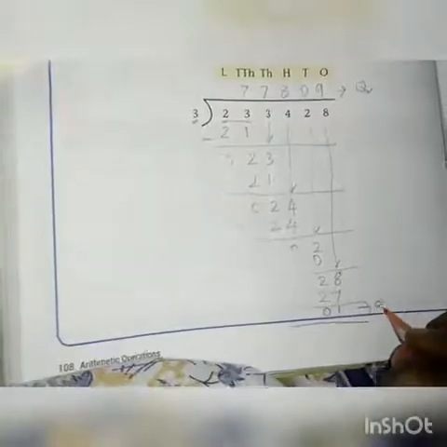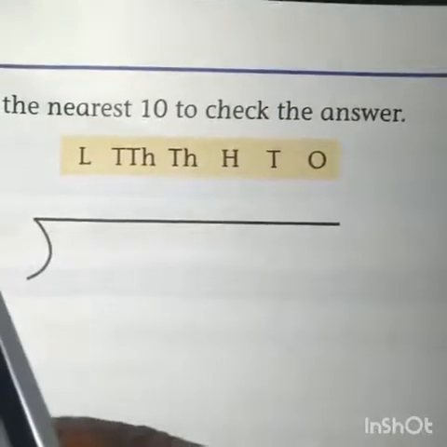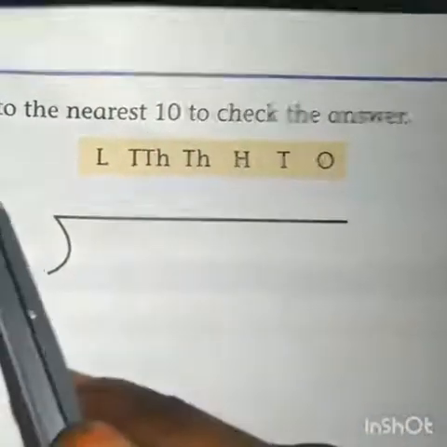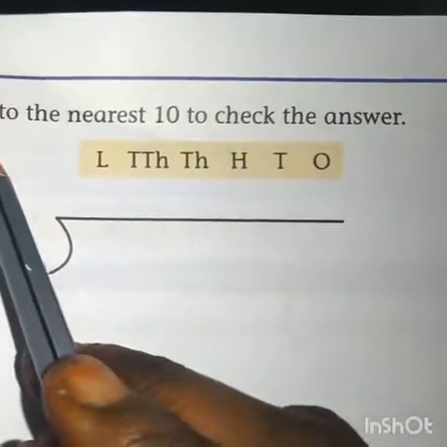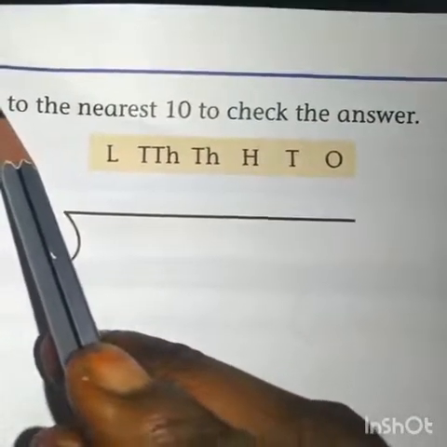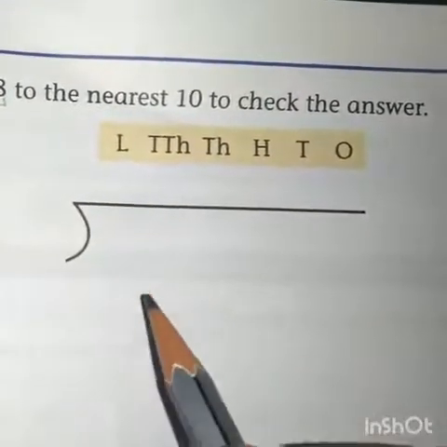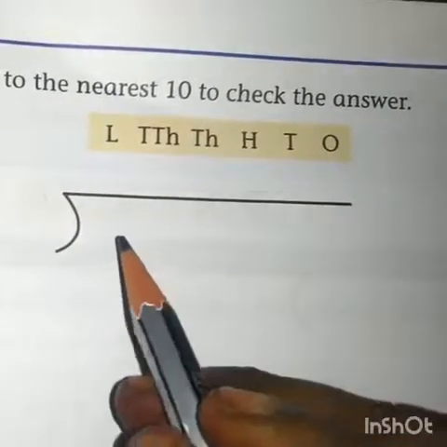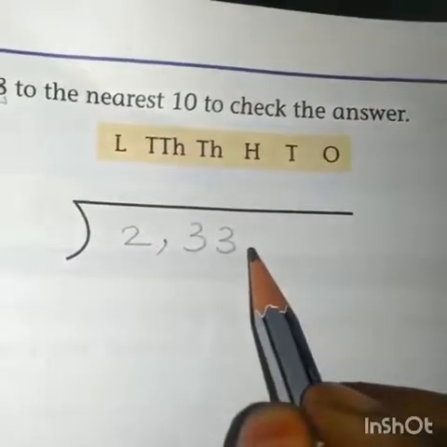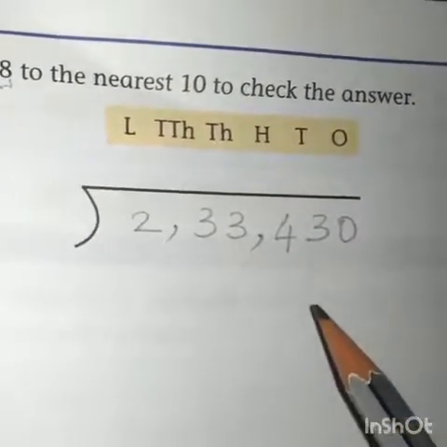Okay. We have to do the same problem using different method. Round off 2,33,428 to the nearest 10 to check the answer. So nearest 10 means in tens place what is there? 2. We cannot round off 2 separately, so we have to take 2 digits together. After 2 we have to take another number also, 28. The 28 is nearest to 20 or 30? 28 is nearest to 30. So we have to write the round off value as 2,33,430. Hope you all understood.